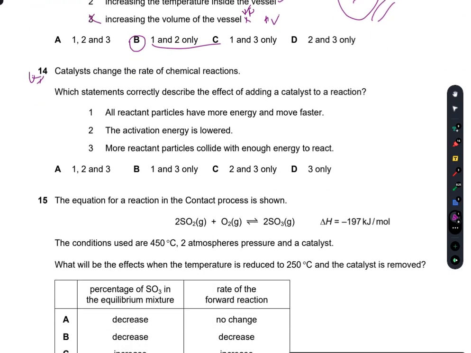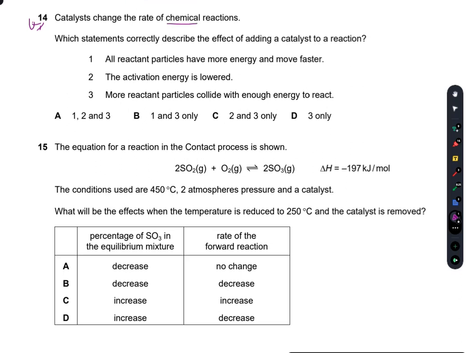Question number 14. Catalysts change the rate of chemical reactions. Which statement correctly describes the effect of adding a catalyst to a reaction? All reactant particles have more energy and move faster. No, a catalyst never increases the energy of the reactant particles. The activation energy EA is lowered. Yes, this is true. More reactant particles collide with enough energy to react. This is also true. So C is the right option.